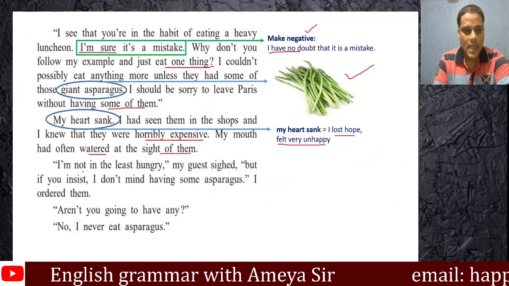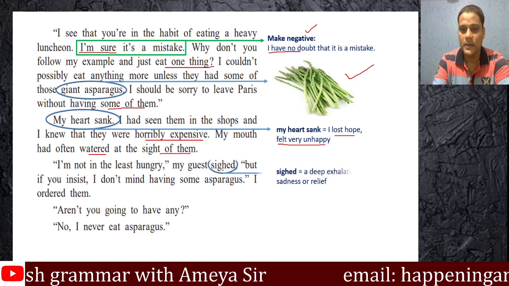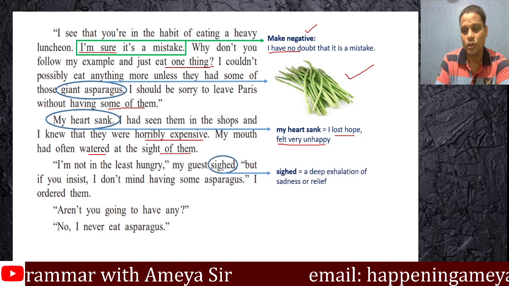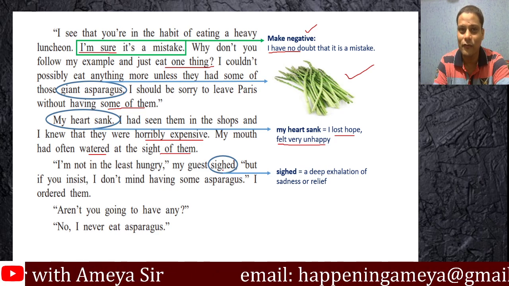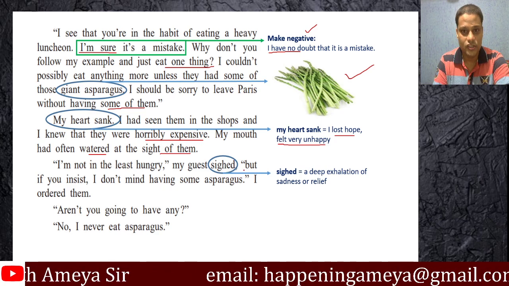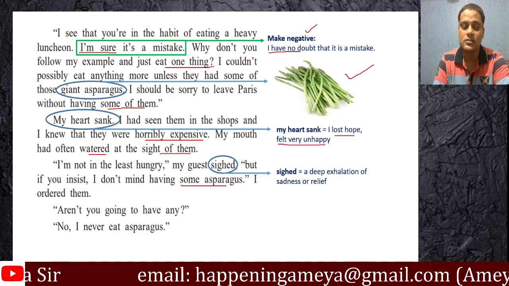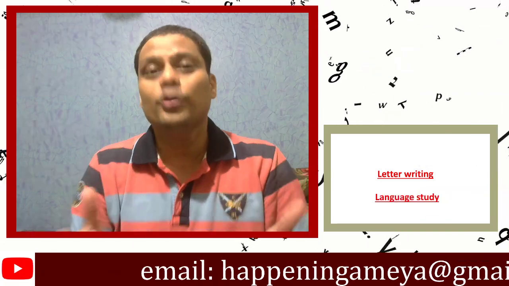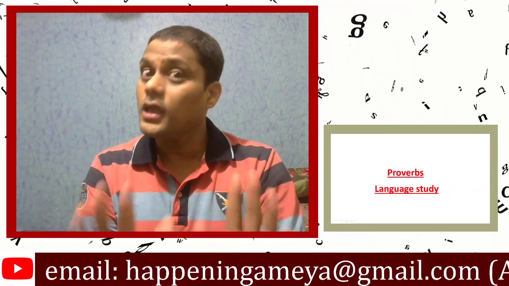She doesn't know, so she will just probably go on about her order. "Anyway, I am not in the least hungry," my guest sighed. Now, what do you mean by sighed? A deep exhalation of sadness or relief. Now, look at the funny part here. Further, she adds, "But if you insist, I don't mind having some asparagus." Surely, why would you mind? So now she says, I am not hungry.